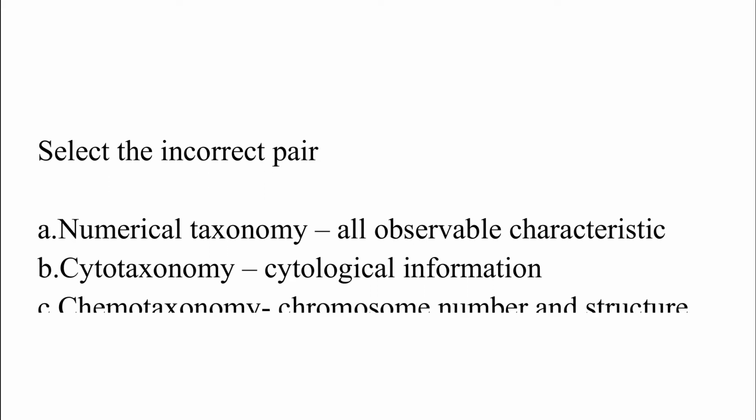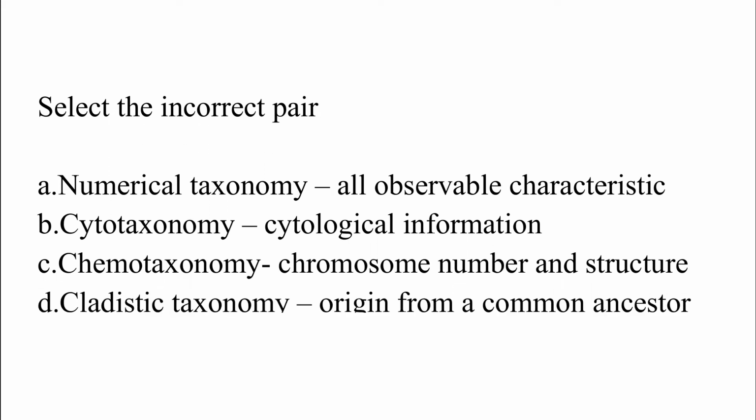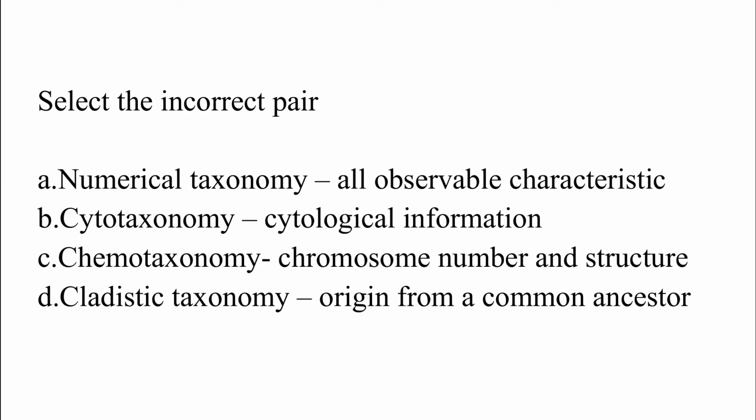Select the incorrect pair. Option A, numerical taxonomy, all observable characteristics. Option B, cytotaxonomy, cytological information. Option C, chemotaxonomy, chromosome number and structure. Option D, cladistic taxonomy, origin from a common ancestor. The correct answer is option C, chemotaxonomy, chromosome number and structure. This is the incorrect pair, because chemotaxonomy is based on biochemical characteristics, not chromosome number and structure.